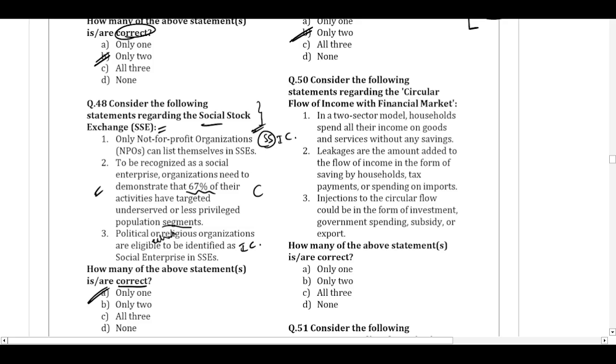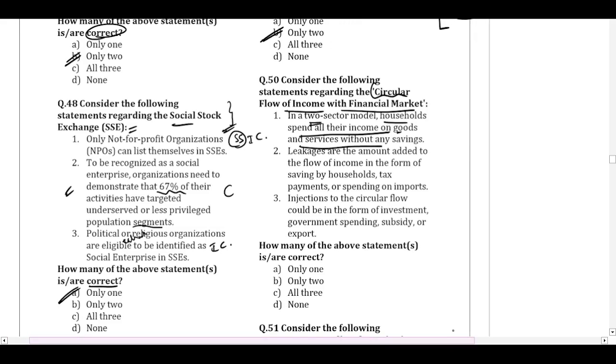Consider the following statements regarding the circular flow of income with the financial market. In the two sector model, households spend all their incomes on goods and services without any savings. When we say two sector model in the economy, we assume that there are only two sectors in the economy. One is the households and the other is the businesses.